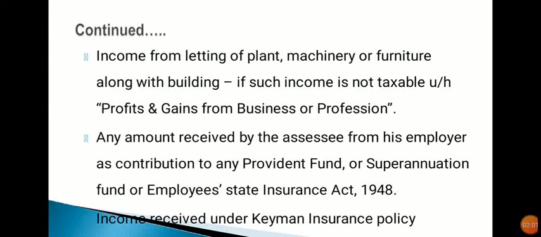The next one is income from letting of plant, machinery or furniture along with building if such income is not taxable under the head profits and gains from business or profession. Any amount received by the assessee from his employer as contribution to any provident fund or superannuation fund or Employees State Insurance Act 1948 and income received under Keyman insurance policy including bonus.